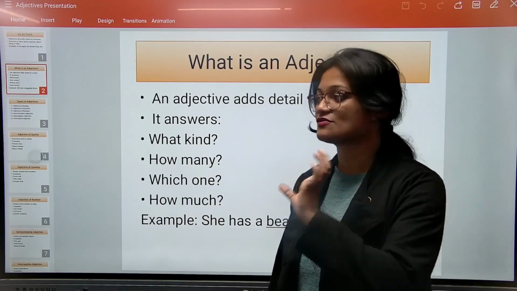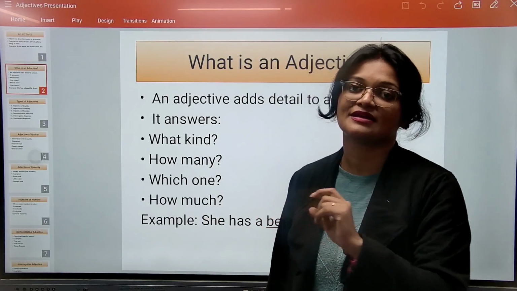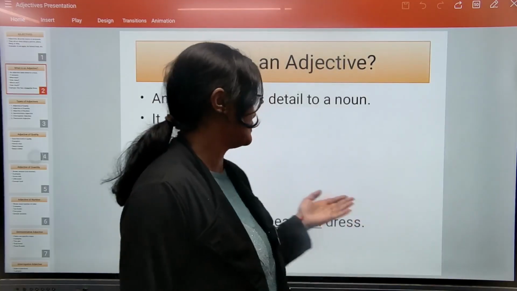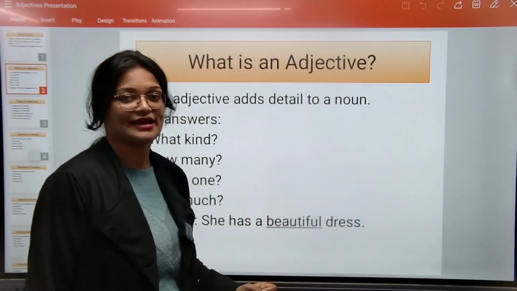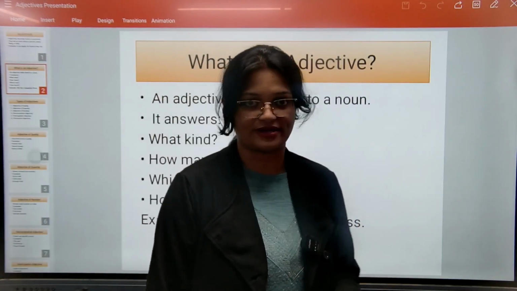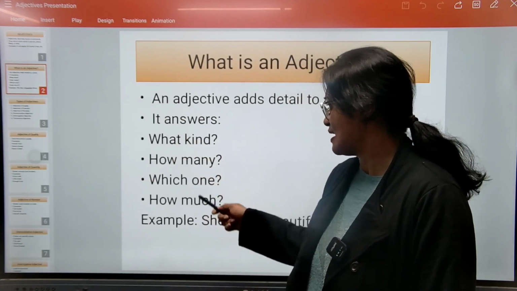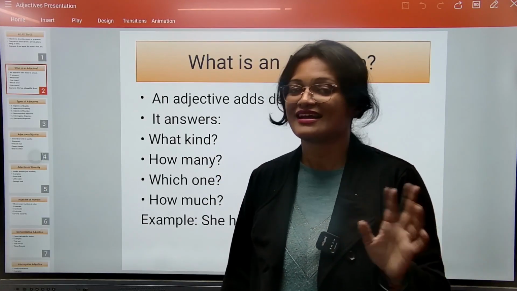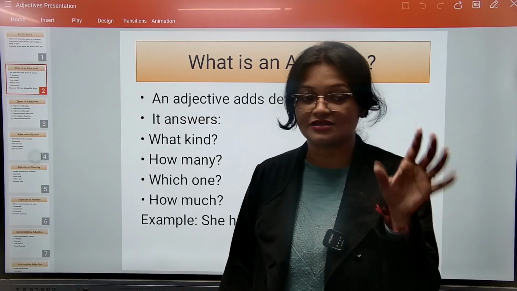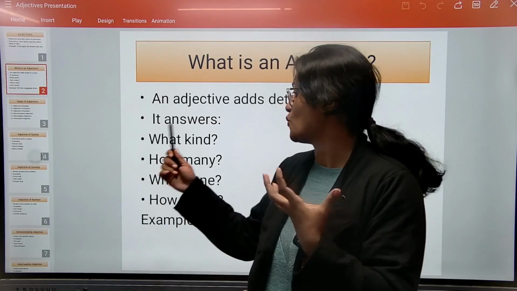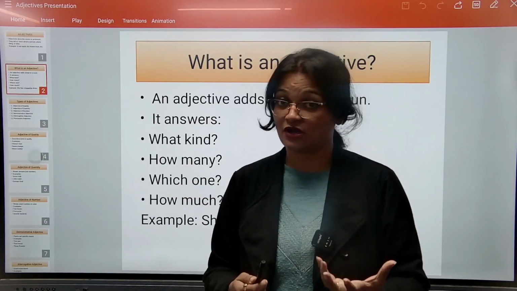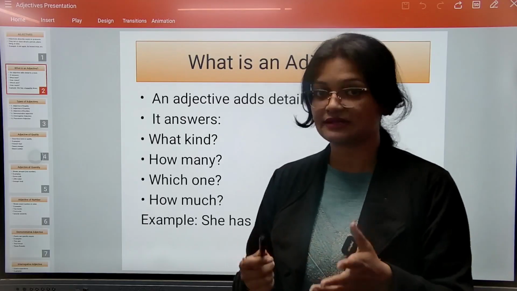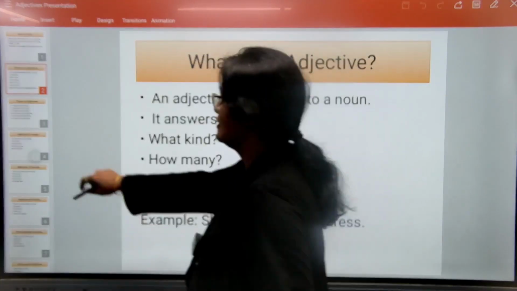Beautiful. So this word beautiful describes the dress. Beautiful is the adjective. How many? It will always show you some number. How many students? Suppose 30 students. This quantity can also become an adjective because I am telling something about the number of students.